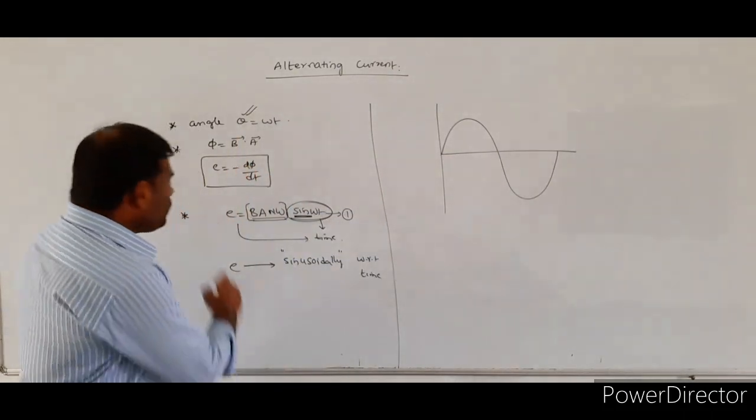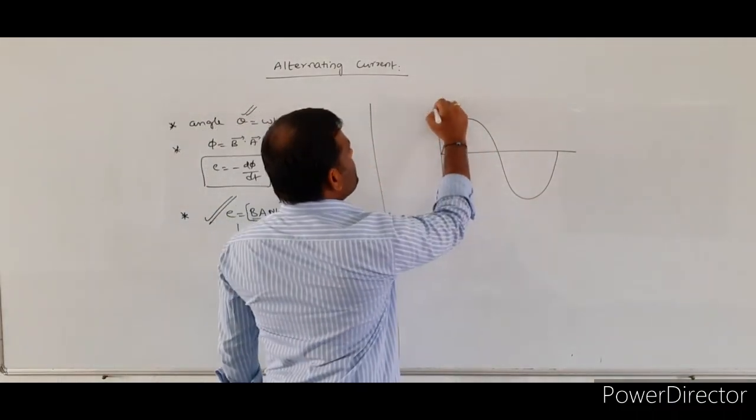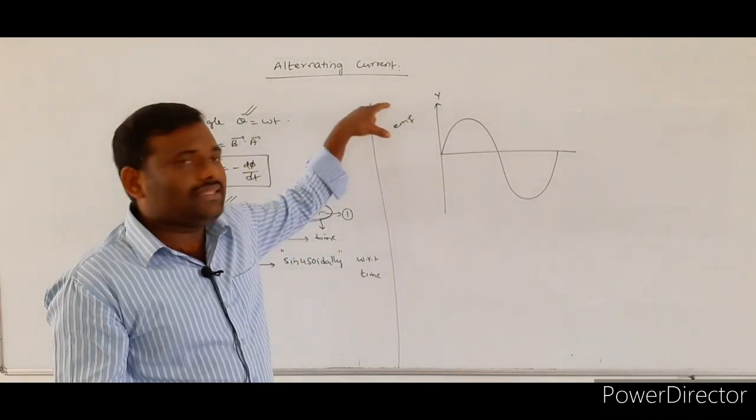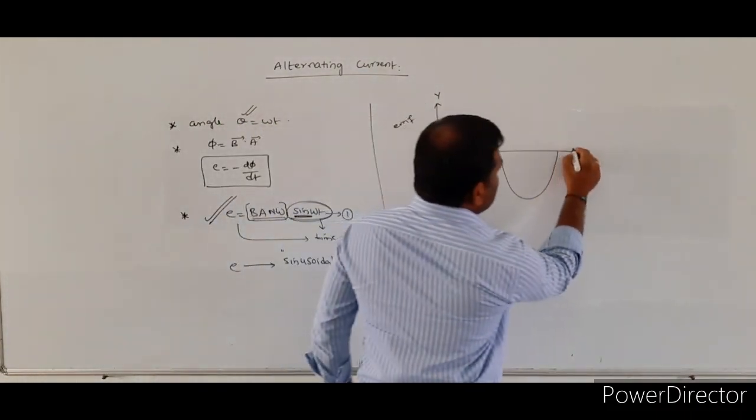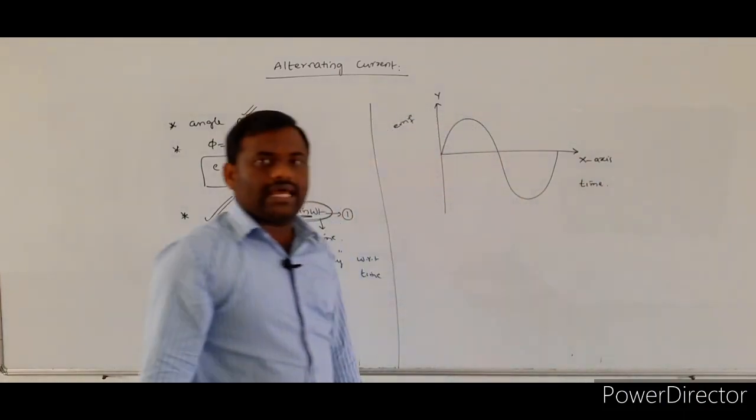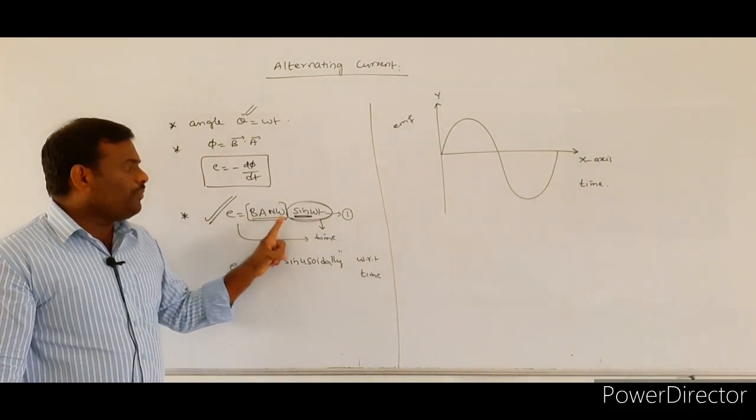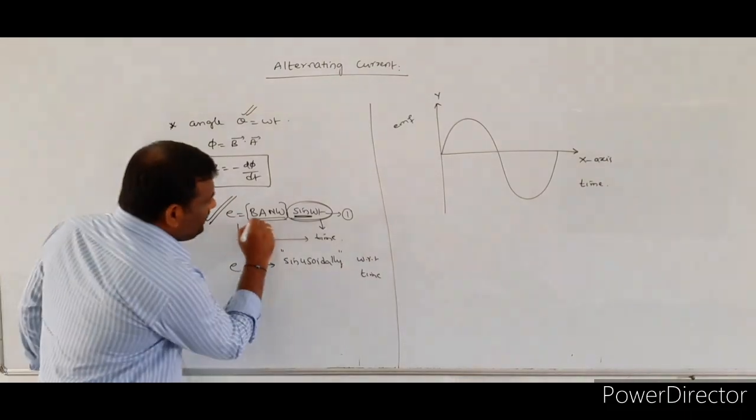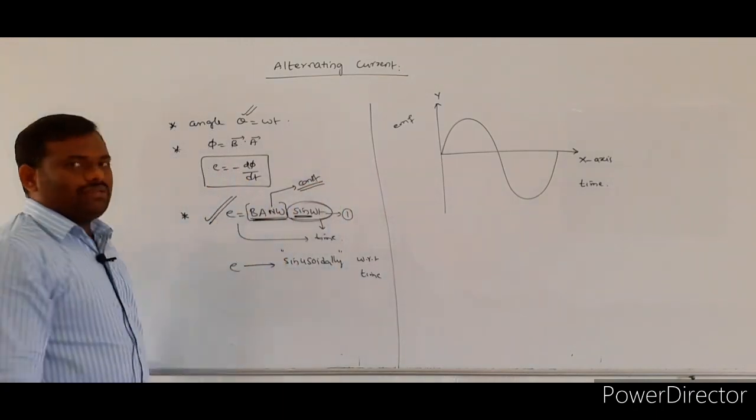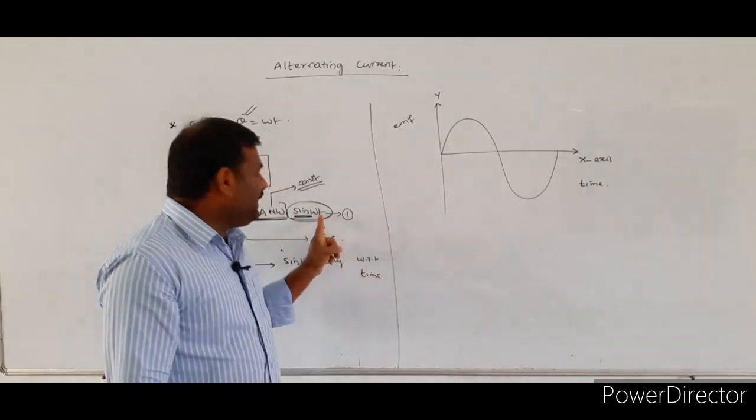So here, to represent the induced EMF by the graphical method, along the y-axis I am taking the EMF values, along the x-axis I am taking the time values. If you observe this equation, E is equal to BAN omega sin omega t. Here the BAN omega term will be a constant term. That means the BAN omega factor does not depend upon the time.